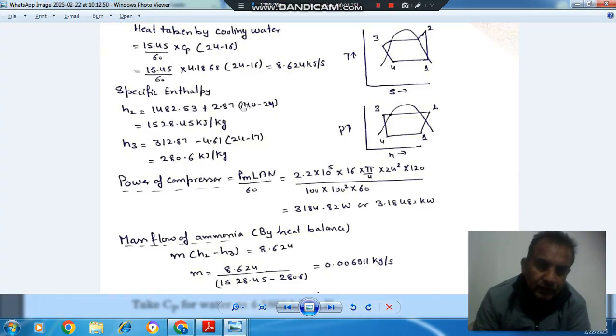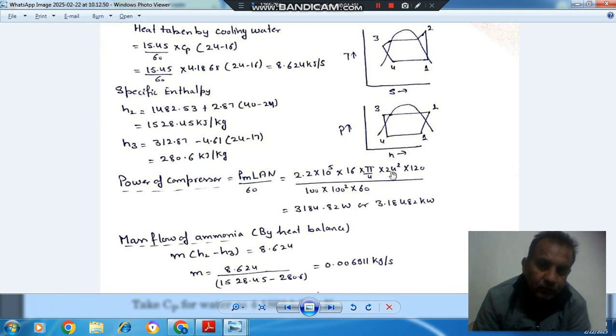Okay, so these are the data we need, and the power of the compressor can be calculated by the formula PLAN by 60. P is mean effective pressure, that is 2.2 in terms of 10 to the power 5 Newton per meter square. L is the length of stroke, that is 24 by 100 meter.